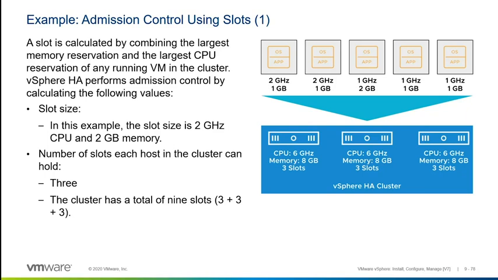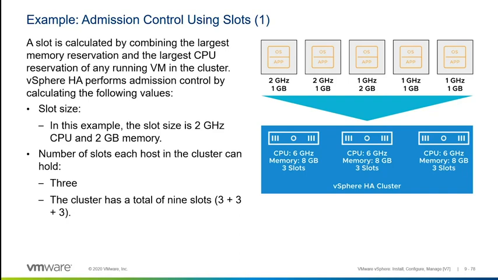The width is equal to the CPU reservation. The length is equal to the memory reservation. So find the VM, find the vehicle that's widest, and paint all of the parking spaces that wide. Find the vehicle that is longest, and paint all of the parking spaces that long. Now, how many parking spaces are available in my cluster? Okay, good question.